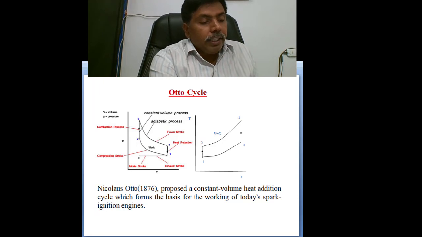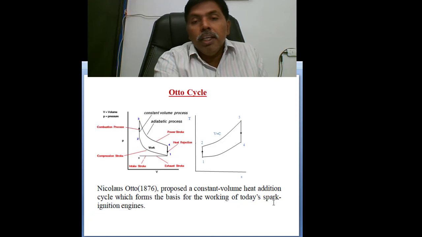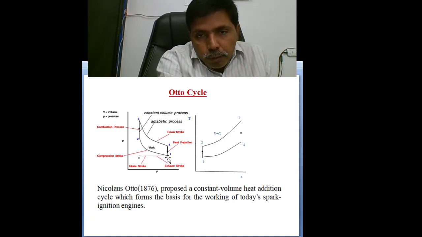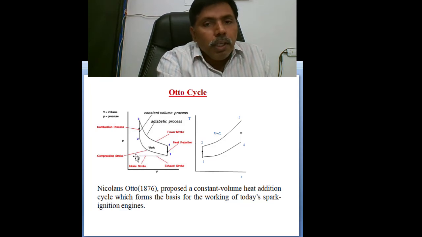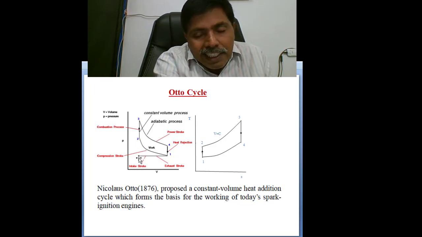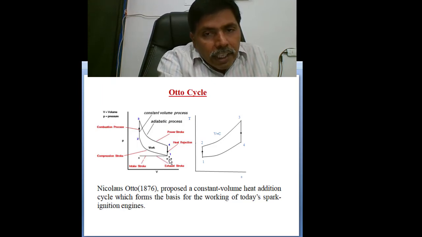Now we will explain the Otto cycle, and after that we will derive the efficiency equation. You see the Otto cycle, 1 to 2. 0 to 1 is shown because in the actual cycle we take in the air fuel mixture. After intake, we compress adiabatically from 1 to 2.